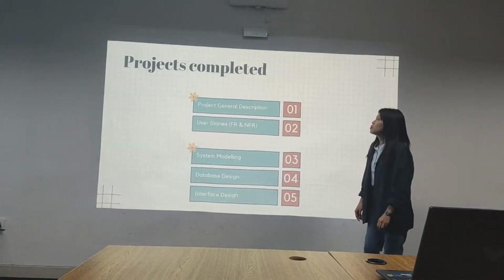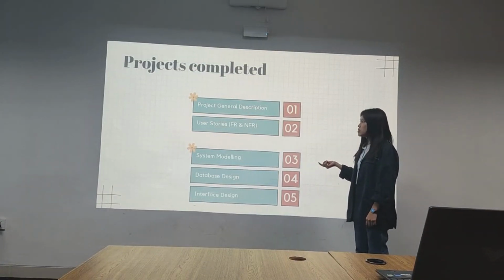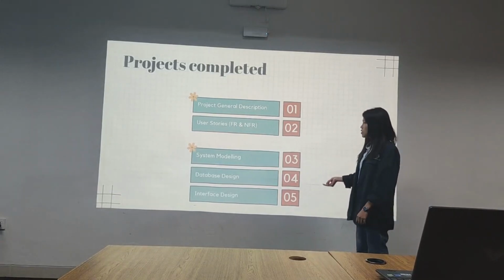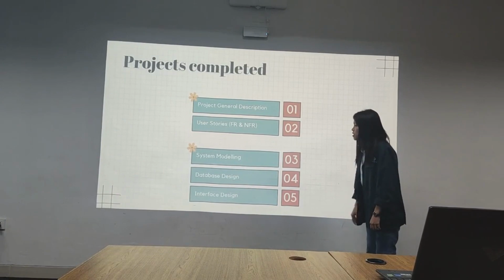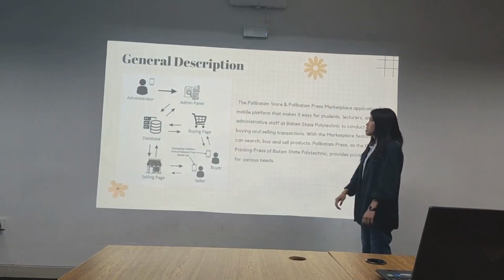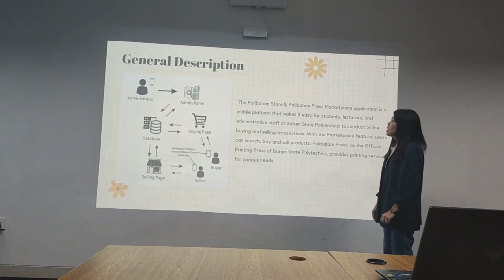This is our project's contents. One is the project general description. Two, user stories or functional requirements and non-functional requirements. Three, system modeling. Four, database design. And five, interface design. For the general description, our application Polybatam Store and Polybatam Press is a mobile platform that